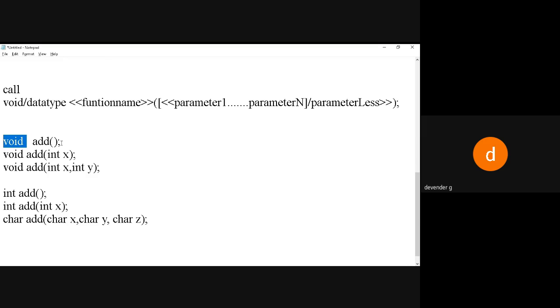So how can I ensure that he has posted the letter at the post office? Naturally he will get the receipt of posting my letter. If he gives the receipt back, that means he comes back and returns the receipt to me. That means he is returning some value to me. Or the amount which I had given him, he gives back the balance amount. With that balance amount, I do some other work, or I give the same amount received from that person to someone else. That is what the return type is.